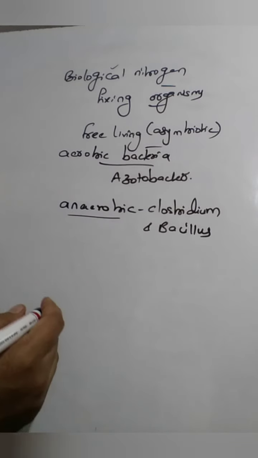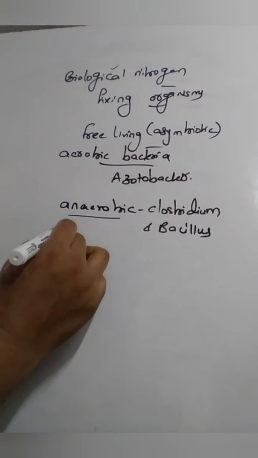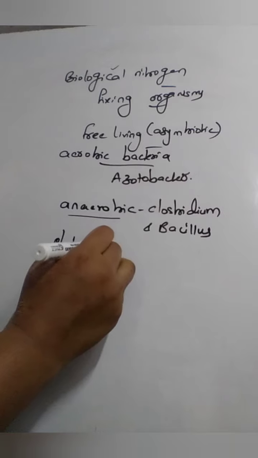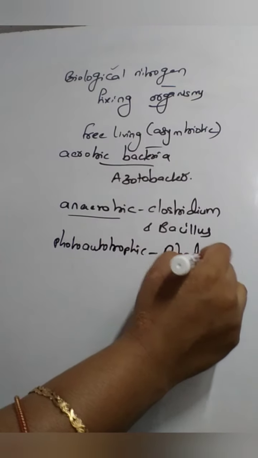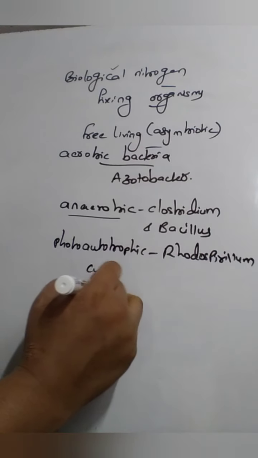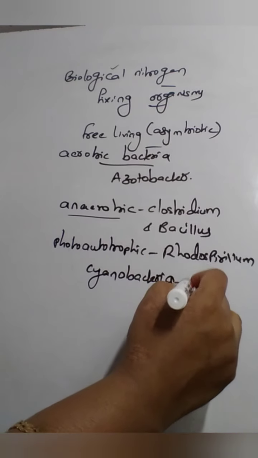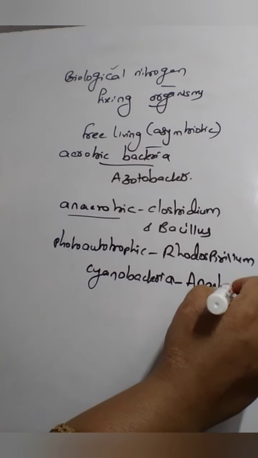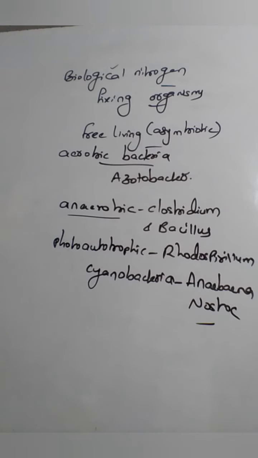Okay, and also photoautotrophic bacteria will be there, free living ones. Those are Rhodospirillum and also cyanobacteria. It is also a photoautotrophic one. Cyanobacteria, blue green algae, that is Anabaena and Nostoc. So these are the examples of free living, that is asymbiotic, nitrogen fixing organisms.